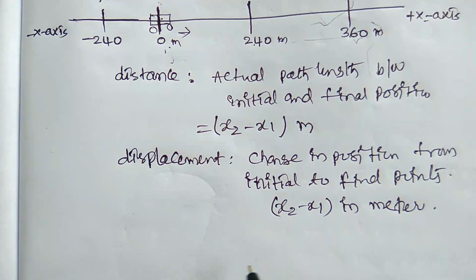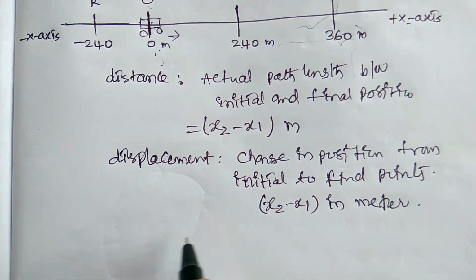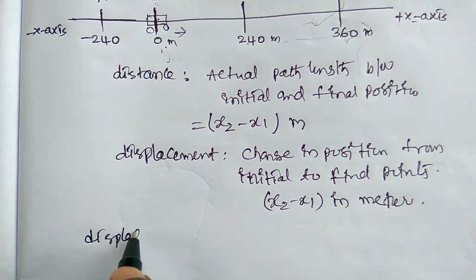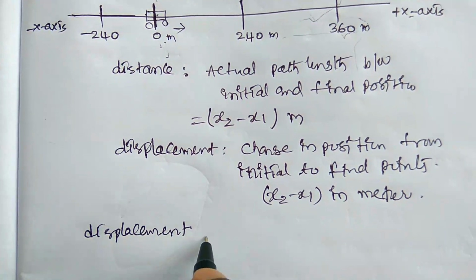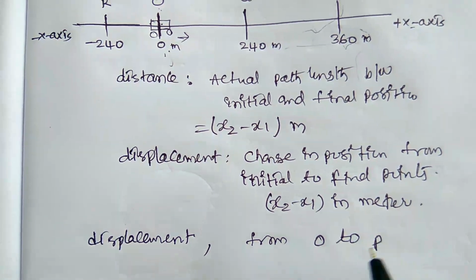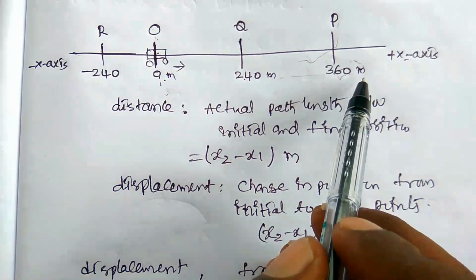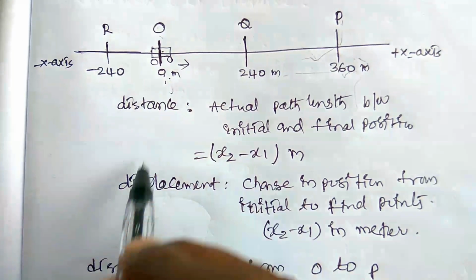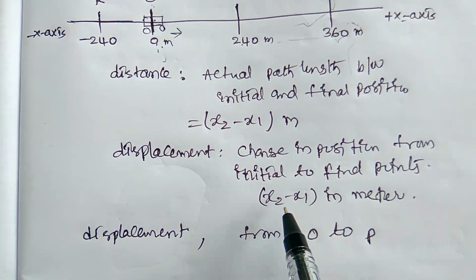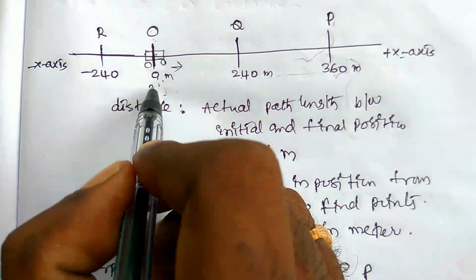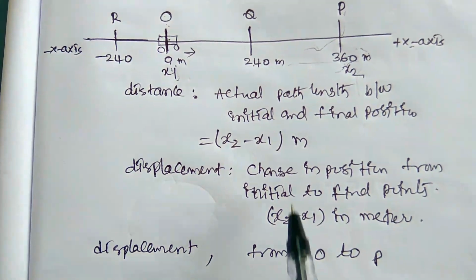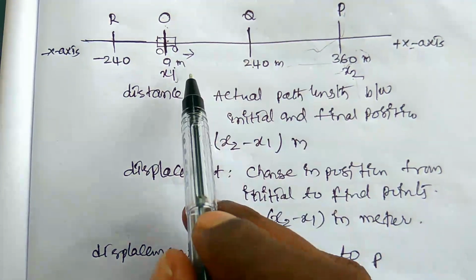For example, the displacement of the car moving from O to P. The point O is 0 meter and P is 360 meter. Now how can we find the displacement? Change in the position from initial to final points. So the initial point here is x1 and the final point here is P, that is x2. The difference is x2 minus x1.